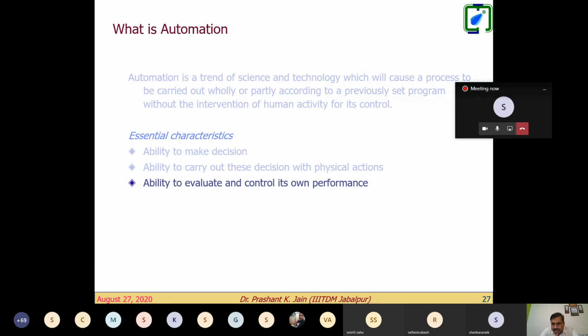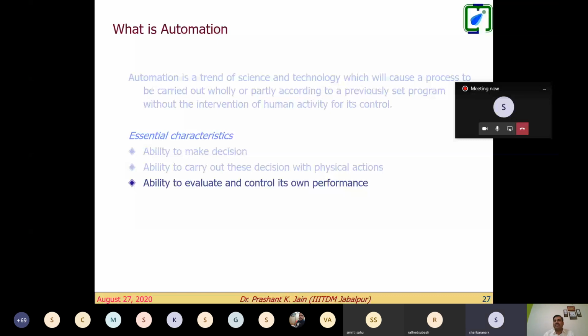So it takes the decision, converts its decision into physical action, then again evaluates and controls its performance. So it fulfills the essential characteristics of automation, and that's the reason every house kitchen has a pressure cooker, treated as an automated device.